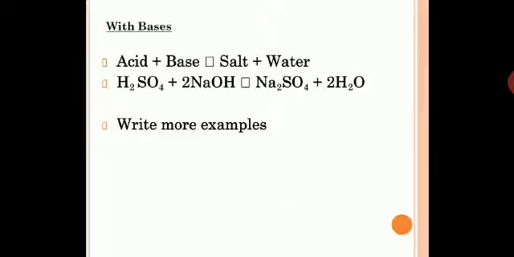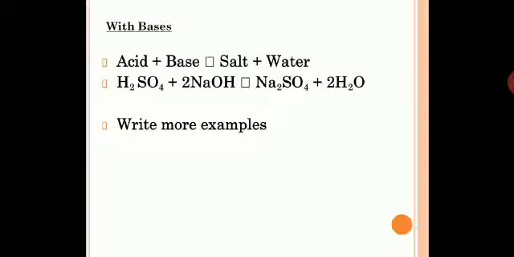Now with bases, very simple, you have learned in your previous classes that an acid reacts with a base to give a neutralization reaction. That means there is a formation of salt and water. So your general equation: acid plus base gives you salt plus water. You can write many more examples, because this is extremely simple.